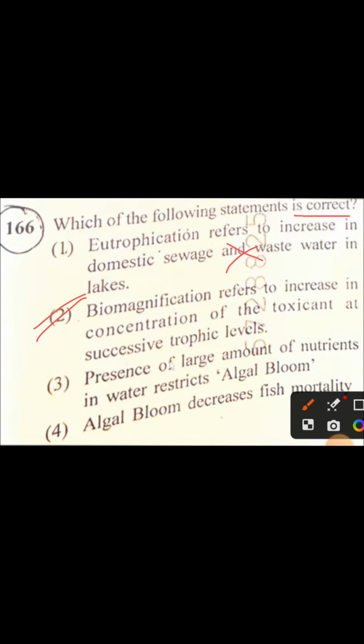Presence of a large amount of nutrient in water restricts algal bloom? No, it accelerates the growth of algal bloom. Algal bloom decreases fish mortality? No, increases. So the correct option is second.